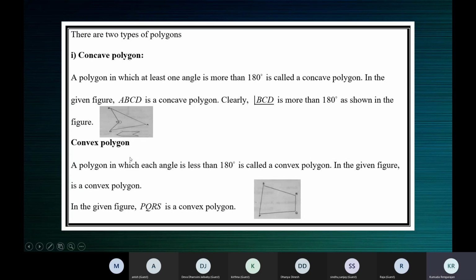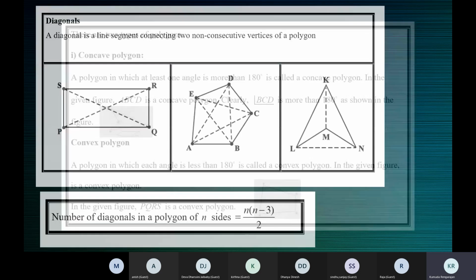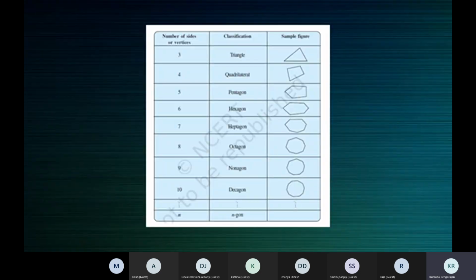So concave polygons are these. Convex polygons: if every interior angle measures less than 180 degrees, it's called a convex polygon. So all these which you see here are convex polygons, because you don't see that cave anywhere here.